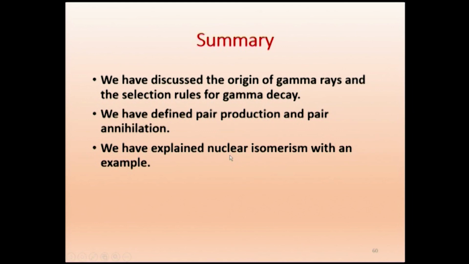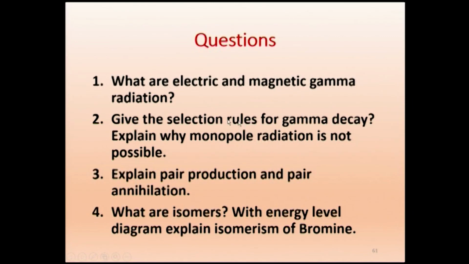So we will have some questions for the day. What are electric and magnetic radiation? Give the selection rules for gamma decay. Explain why monopole radiation is not possible. Explain pair production and pair annihilation. What are isomers? With the energy level diagram, explain isomerism of bromine. So we shall be continuing. Thank you.